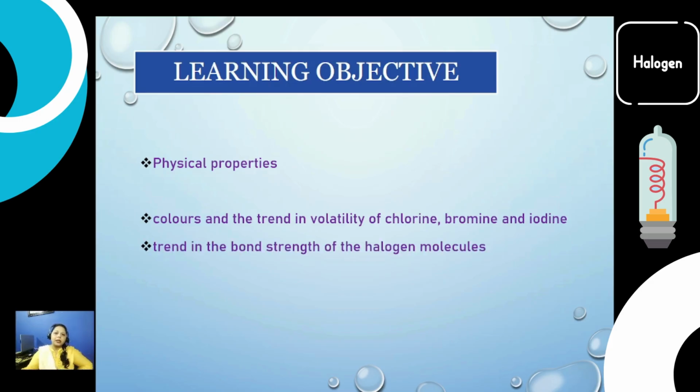The next one is the trend in the bond strength in the halogen molecule, and the last one is the dipole induced dipole force, as these have a special characteristic, which is known as electronegativity, and how the electronegative behavior induces the dipole in the compounds or molecules that have halogens.